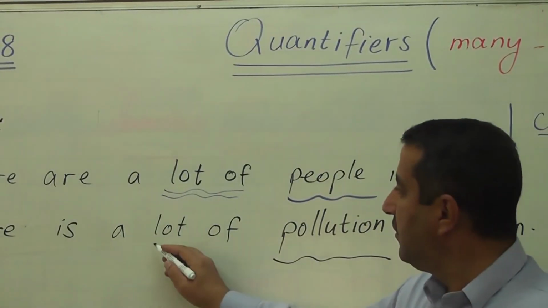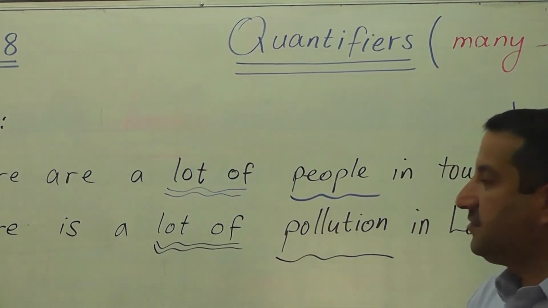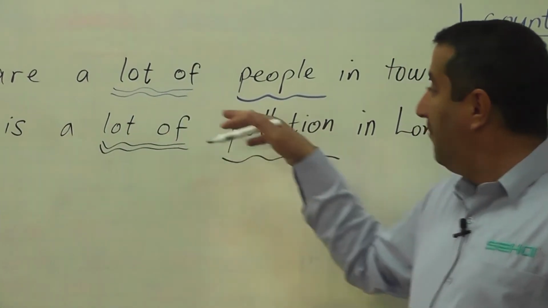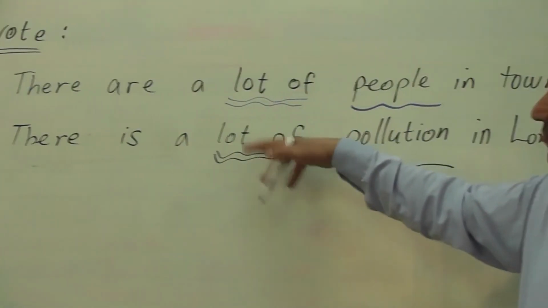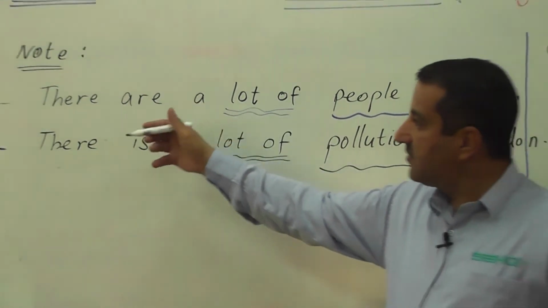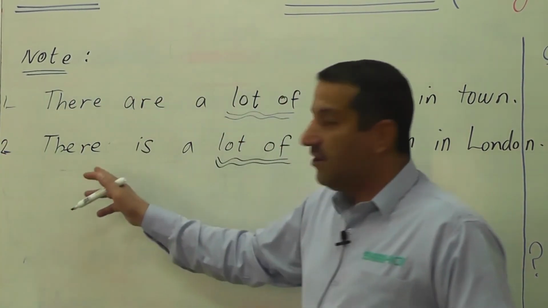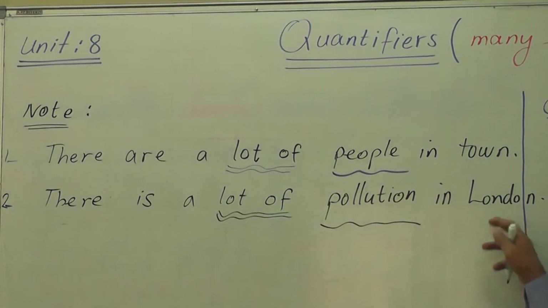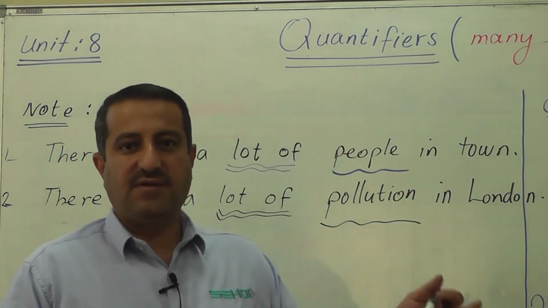Okay, we use a lot of. So a lot of is used in positive statements instead of saying there is much pollution in London. Okay, same rule. So it's preferable not to say there is much pollution in London, yet some people say it in English, which is not a very big mistake.